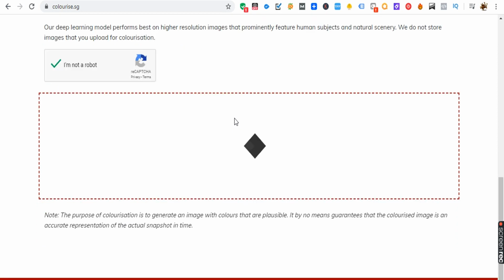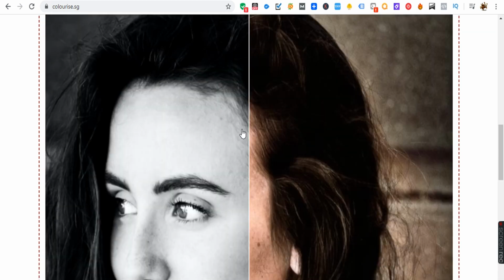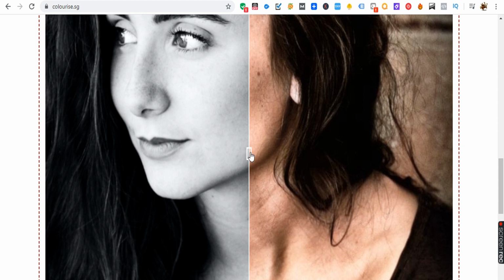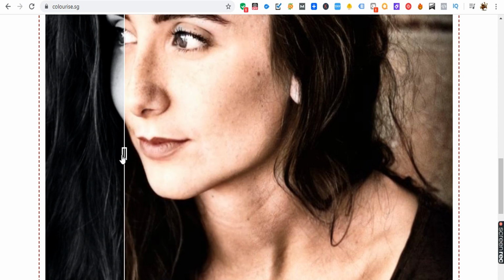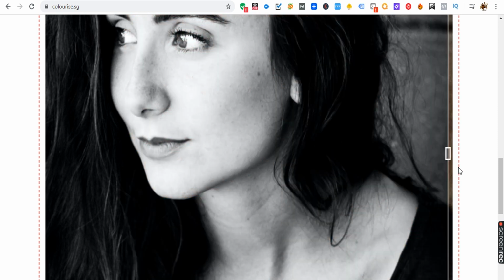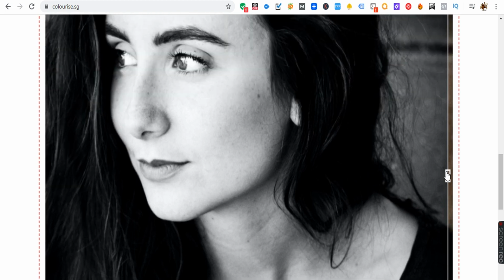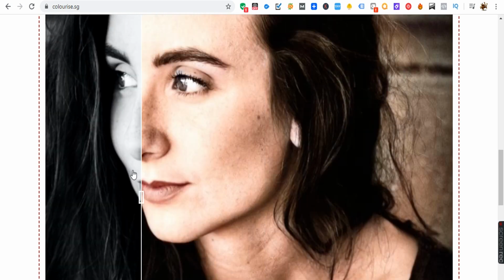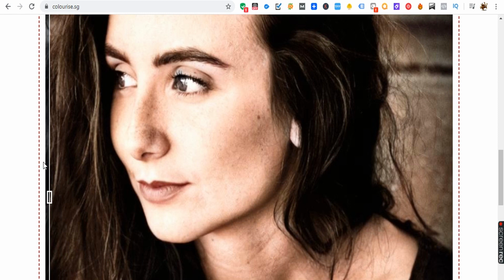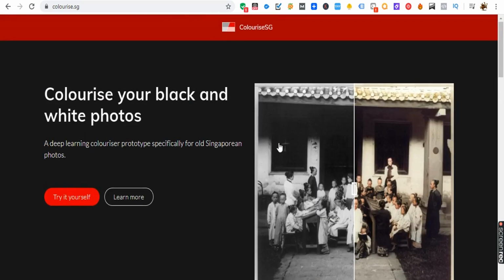It's an AI tool, so just give a look at it. See, I'll just scroll this a bit here and there. See, this is completely a black and white photo which I've uploaded, and this is a color photo which automatically got generated in colorize.sg. So I'll just go with another example.